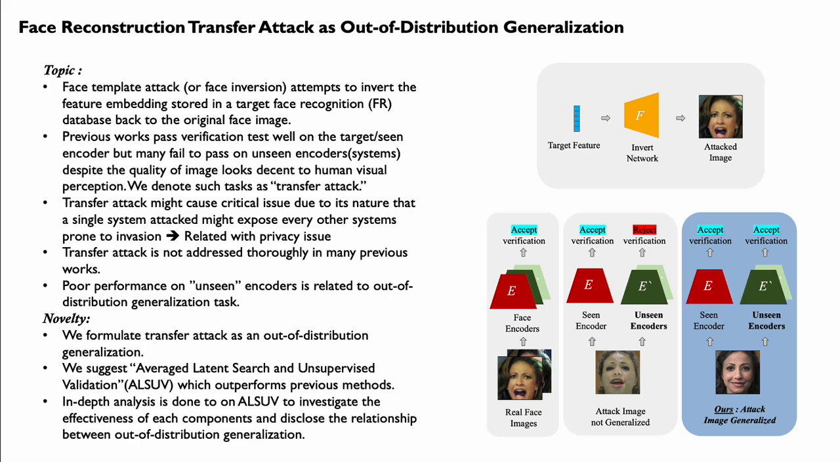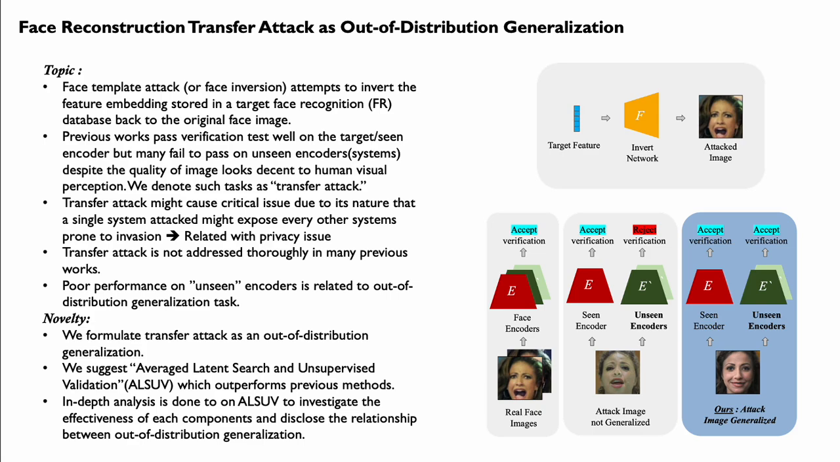Previous works, however, successfully pass the verification test on the target/seen encoder but tend to fail on unseen encoders, or systems, despite the image quality looking decently good to human visual perception. We denote such tasks as the transfer attack scenario. Such transfer attacks are critical because a single invaded system might expose every other system to danger in terms of privacy.